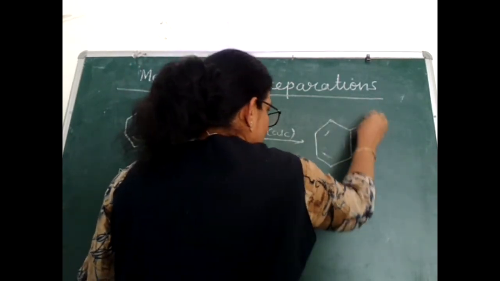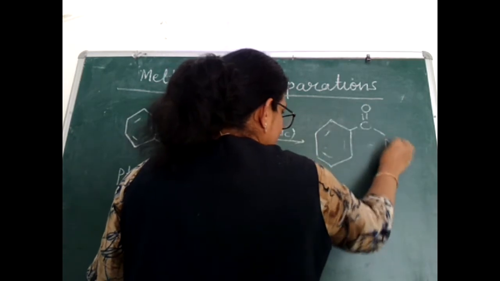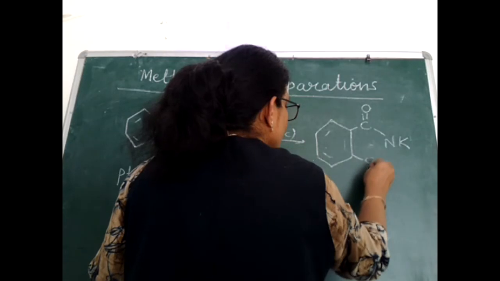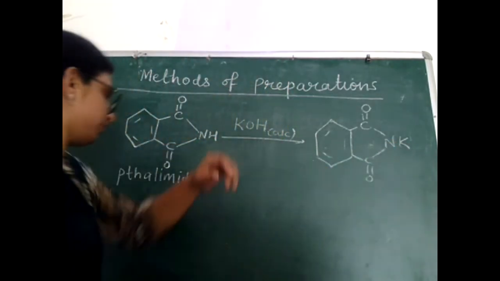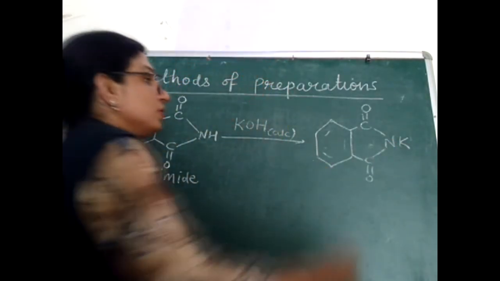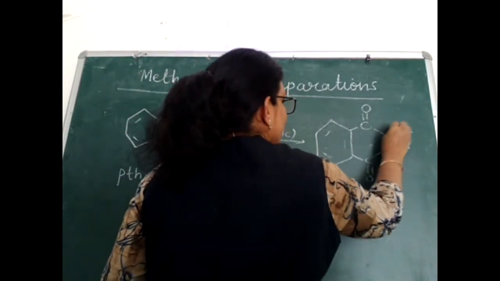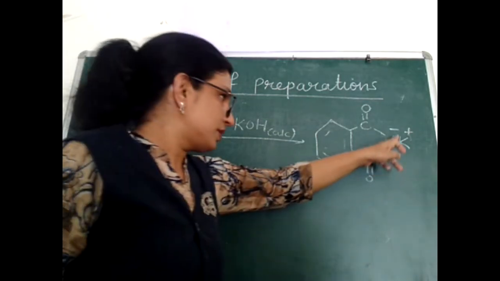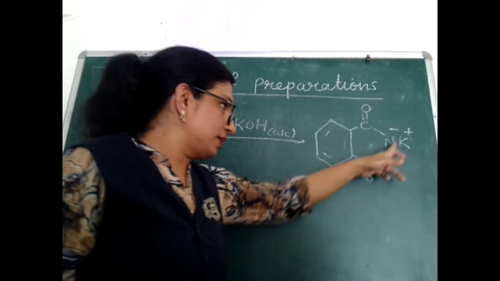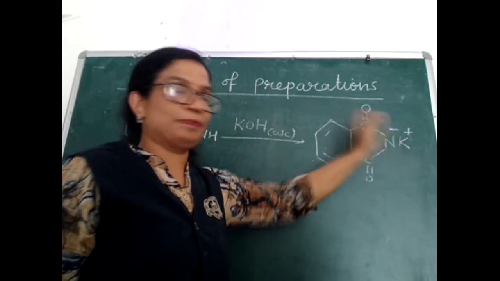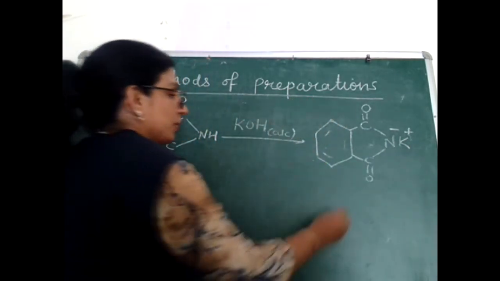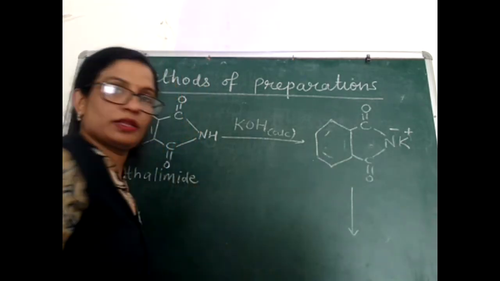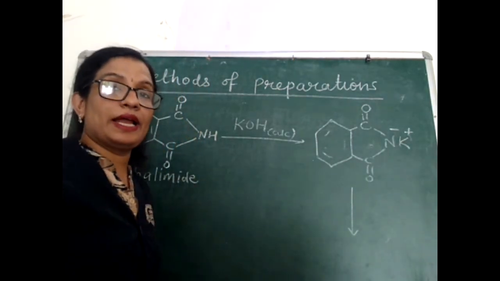Let's look at the equation. Phthalimide reacted with alcoholic solution of KOH, we are getting potassium salt of phthalimide. Look here, in this potassium salt of phthalimide, this phthalimide ion is the anionic part of the salt. Now this potassium salt of phthalimide is treated with alkyl halide.